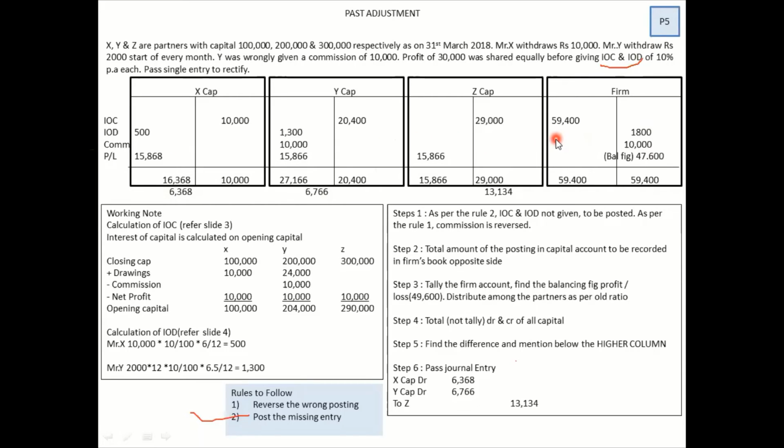Once you do that, your adjustment journal entry would be in front of you. X account debit, Y account debit to Z account. Look, this is what the journal entry is. These are the steps written so that tomorrow, if you want to have a recap, you want to read it and understand, you can do that as well. I hope it is clear.